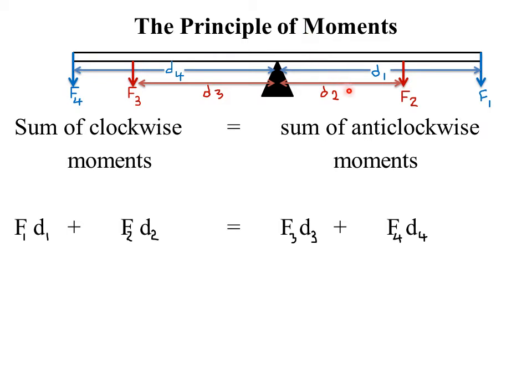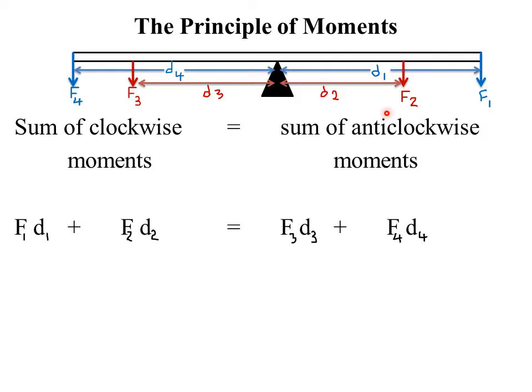Yeah? Sometimes we call the principle of moments the law of levers. So if you are asked to state the law of levers or to state the principle of moments, you simply say that the principle of moments, or the law of levers, states that for a system in equilibrium, the sum of clockwise moments about a point must be equal to the sum of anti-clockwise moments about the same point.